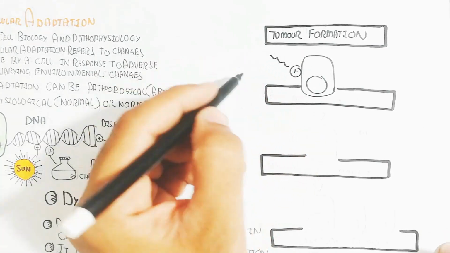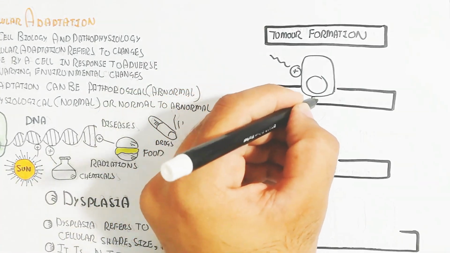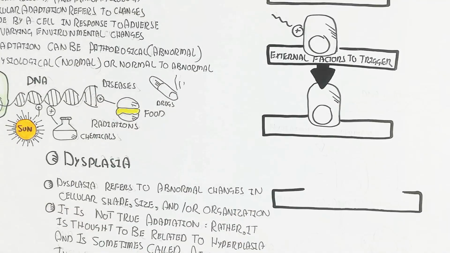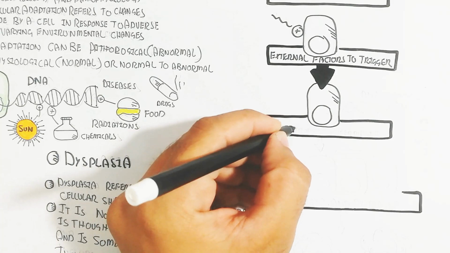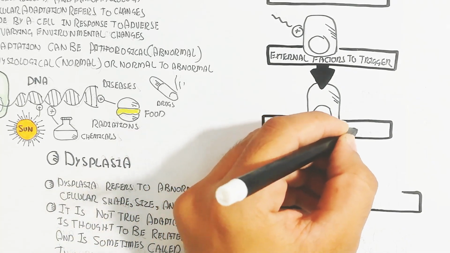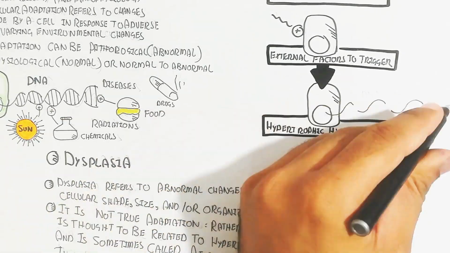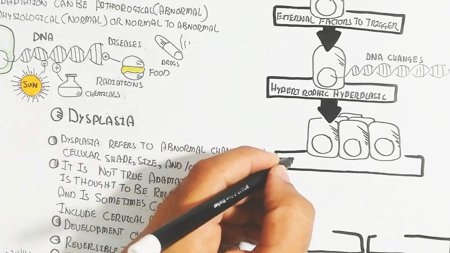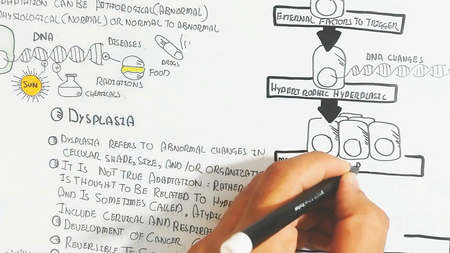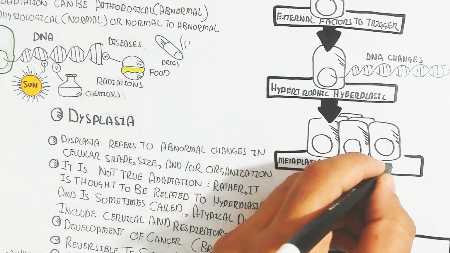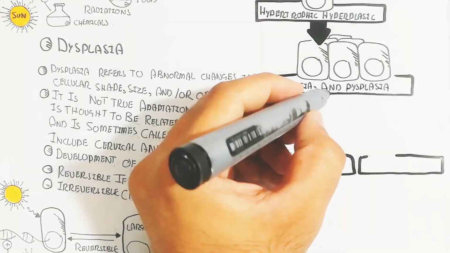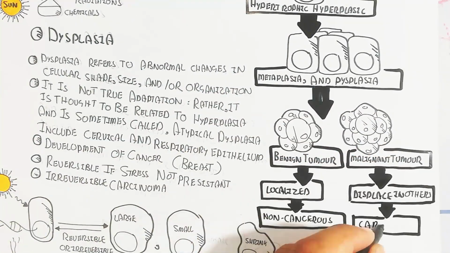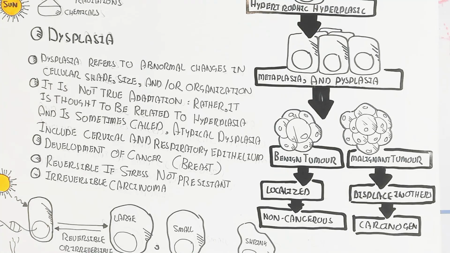Tumor formation occurs whenever external stimuli, like external factors, change and disturb the DNA of the cell, triggering DNA changes and leading to hypertrophic and hyperplasic cell formation. This will lead to metaplasia and dysplasia formation, and a benign or malignant tumor, localized or displaced to other non-cancerous or cancerous tissue.